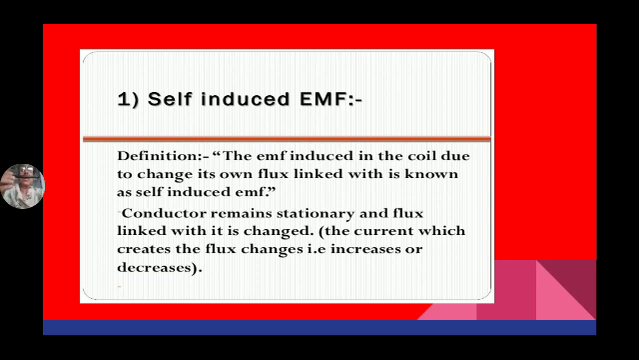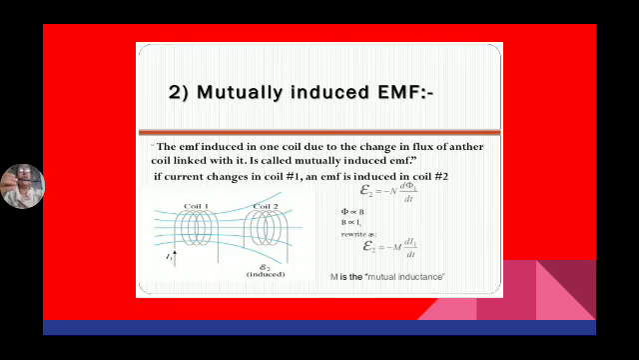Here flux is stationary and conductor is also stationary. Suppose nearer to this conductor I am bringing another conductor. Some part of this flux links with this coil, hence some EMF is induced in this coil. This is known as mutually induced EMF.